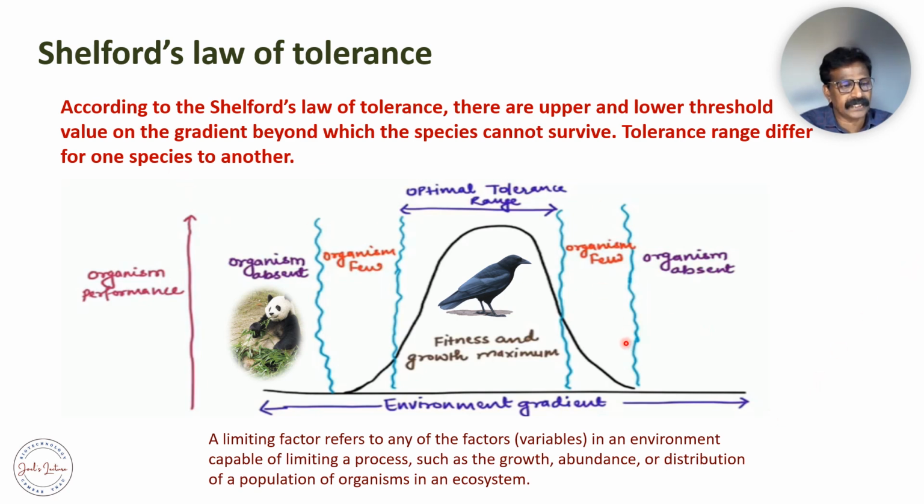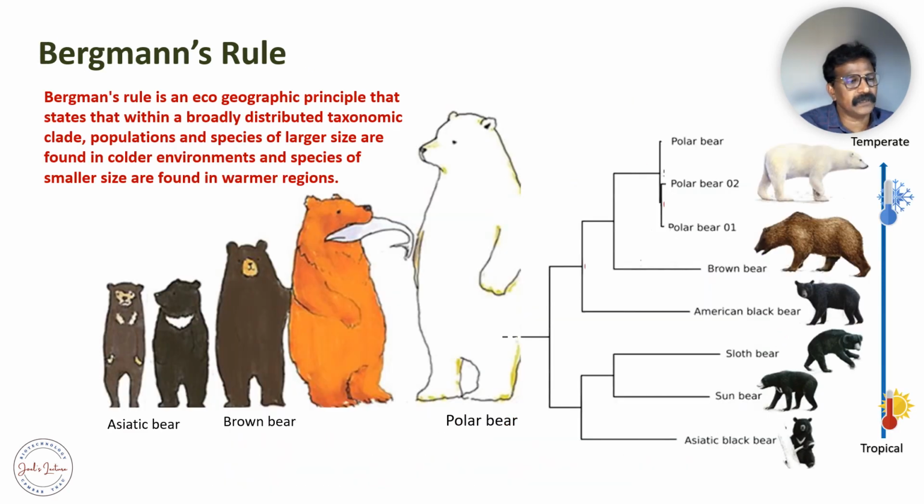And the limiting factor, as Shelford explained, refers to the factors or variables in an environment which are capable of limiting a process, such as the growth, abundance, or distribution of a population of an organism in an ecosystem. Next, we will be seeing Bergmann's rule.